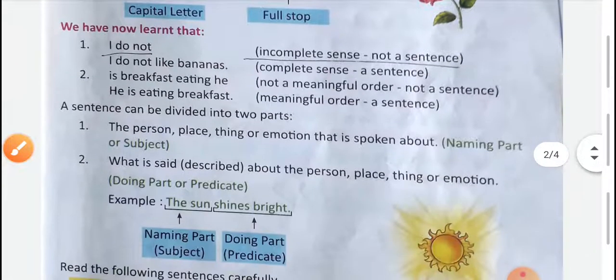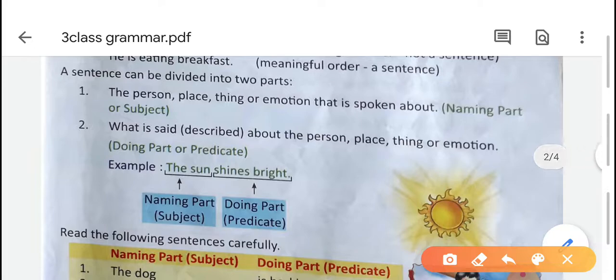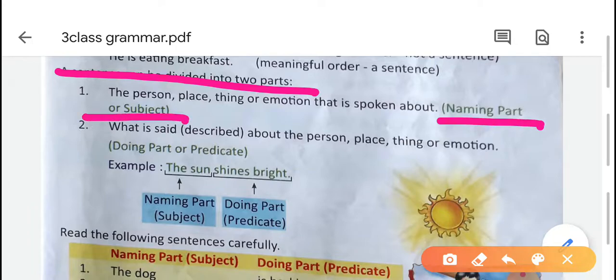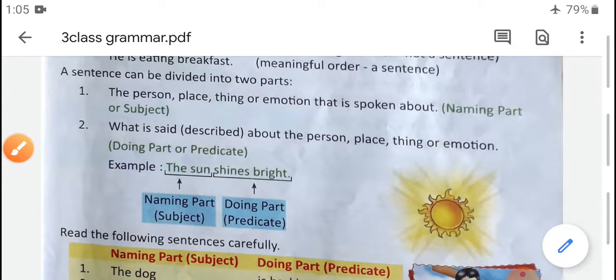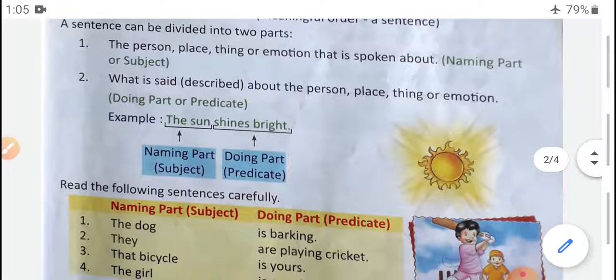Now the fourth point is, a sentence can be divided into two parts. They are the naming part or subject, and the doing part or predicate. So a sentence can be divided into two parts: a subject and a predicate, or we can say a naming part and a doing part.